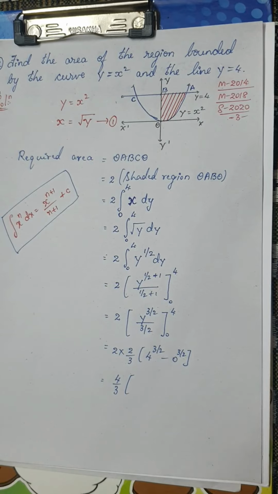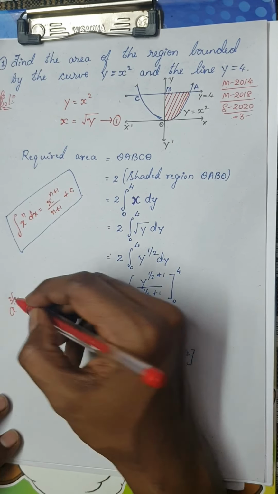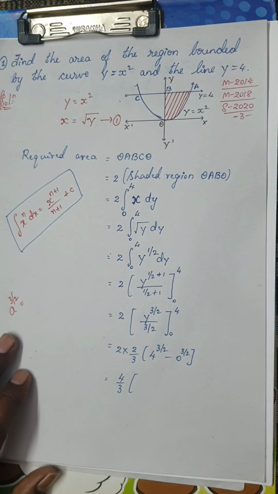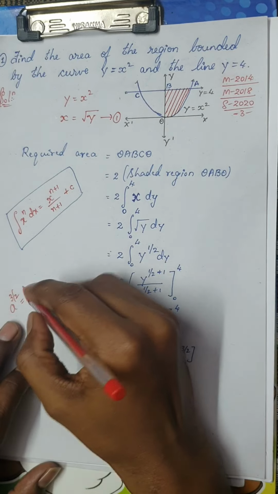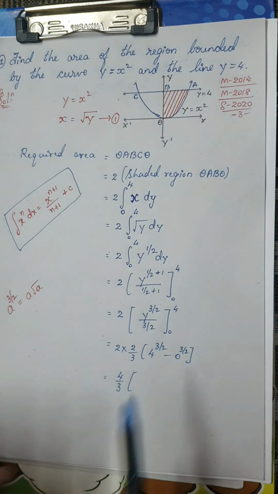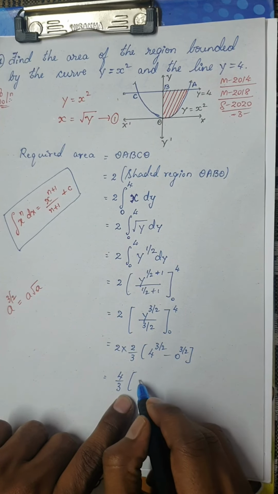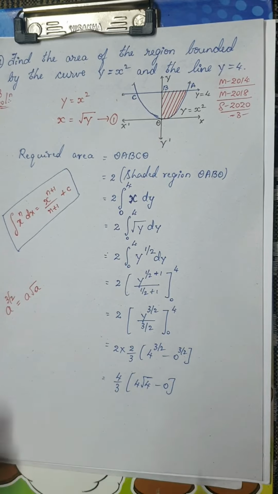Always remember, this is just for smart work: a power 3 by 2 is a power 1.5, so it is actually a root a. So 4 power 3 by 2 I'll write as 4 root 4, minus 0 power 3 by 2, which is 0 itself.